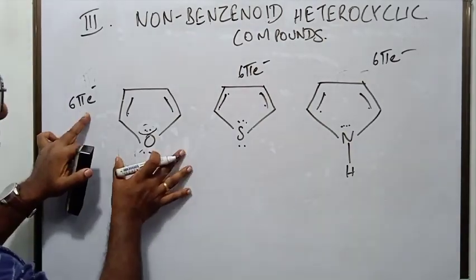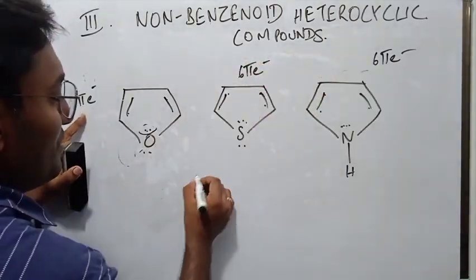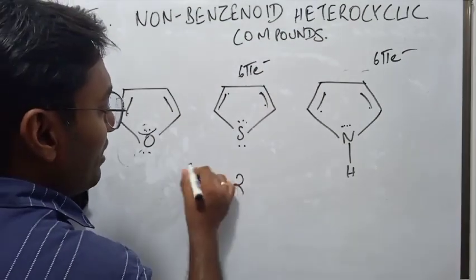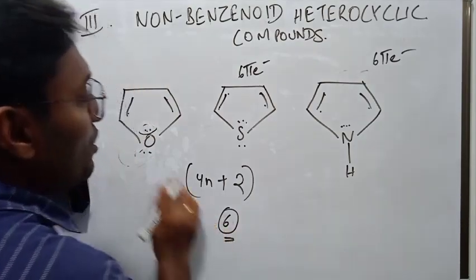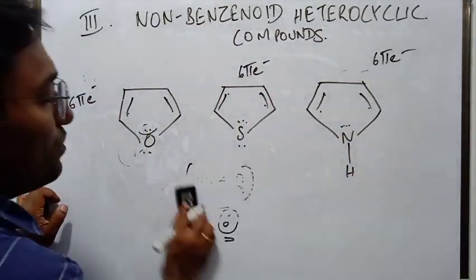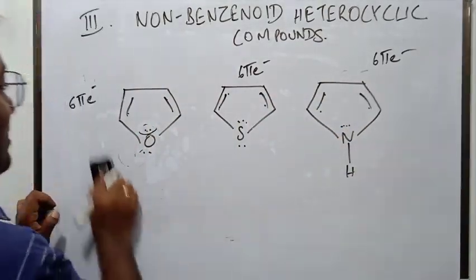Are they conjugated systems? Yes. Do they follow Huckel's rule? Yes. If you are putting n equal to 1, then you will get the answer as 6. So they all satisfy Huckel's rule. So they are aromatic.